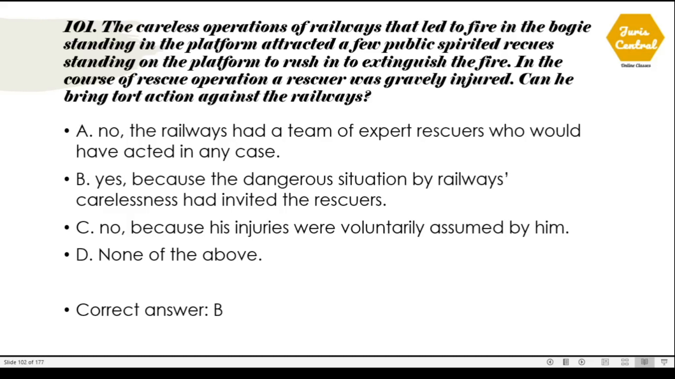101. The careless operations of railways led to a fire in a bogie standing at the platform, which attracted a few public-spirited rescuers standing on the platform to rush in to extinguish the fire. In the course of the rescue operation, a rescuer was gravely injured. Can he bring a tort action against the railways? The correct option is option B. Yes, because the dangerous situation created by the railways' carelessness had invited the rescuers.